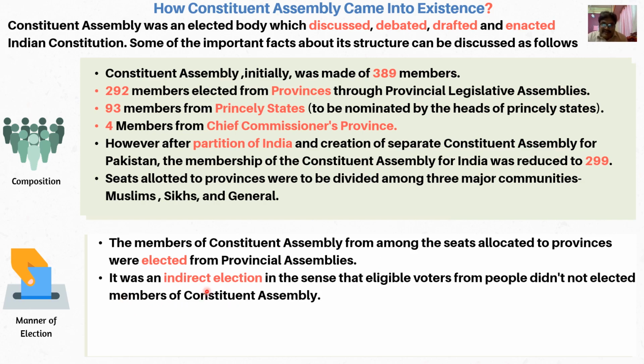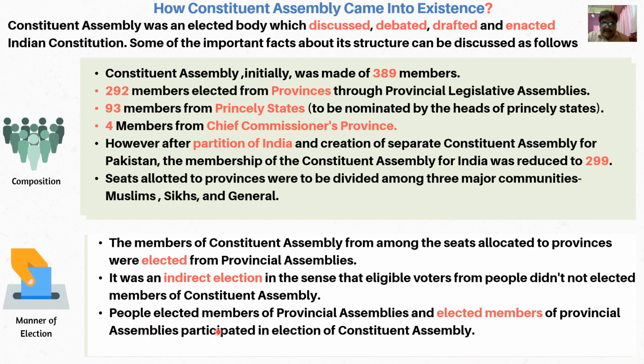It was an indirect election in the sense that eligible voters from among the people did not elect members of the Constituent Assembly. For example, the election of Lok Sabha is an example of direct election because we elect our representatives directly: we go and vote and elect our candidate. But this kind of direct election was not there. Already elected members elected the members of the Constituent Assembly, so there was an overlapping kind of voting.